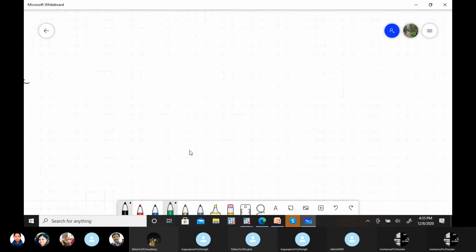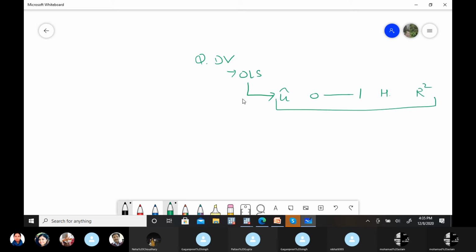So just in brief, what we have done today: in the case of qualitative dependent variables, simple OLS is not appropriate because of four challenges. First, non-normality of the residual term; we need values between 0 and 1, because the dependent variable is binary, 0 and 1. Second, heteroscedasticity is a problem, and R square is not a measure of goodness of fit.